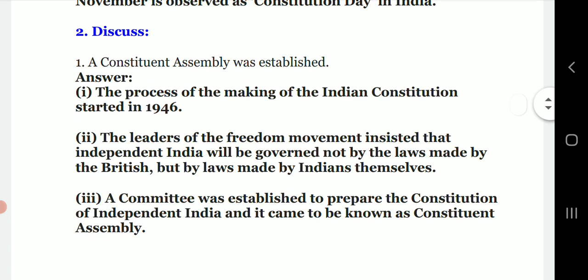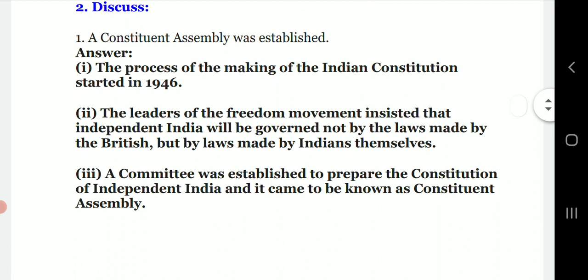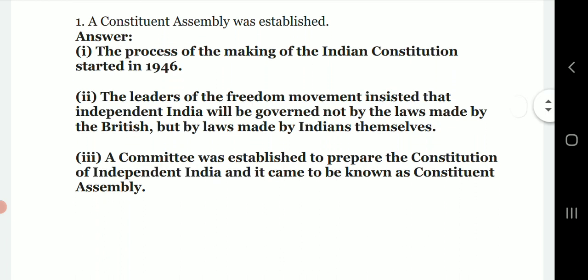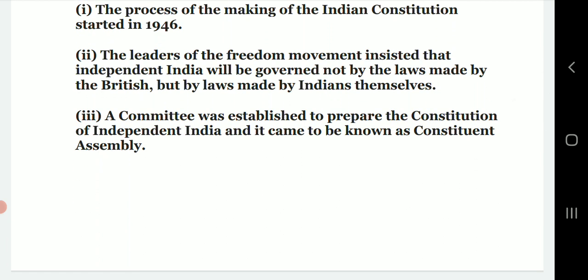And the second one, discuss how the Constituent Assembly was established. The process of making the Indian Constitution started in 1946. The leaders of the freedom movement insisted that independent India would be governed not by laws made by the British but by laws made by Indians themselves. A committee was established to prepare the constitution of independent India, and it came to be known as the Constituent Assembly.